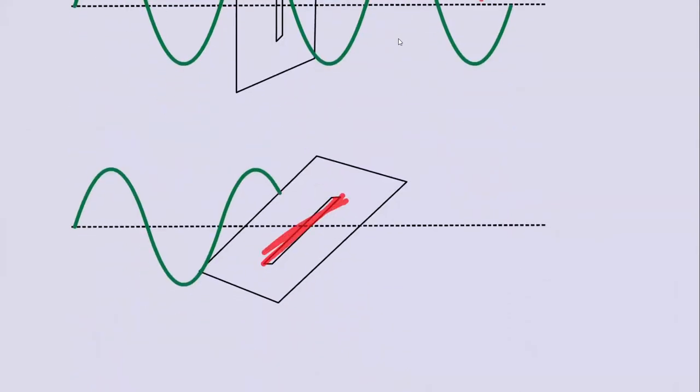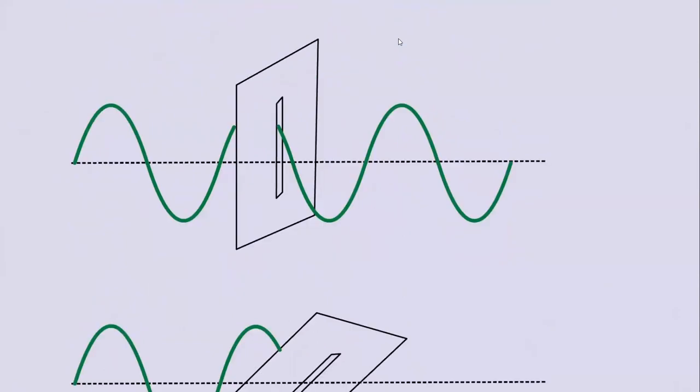When the slit is perpendicular to it, the wave won't travel. All other properties, meaning reflection, refraction, diffraction, and all other properties of a transverse wave, will be there with longitudinal. Both have all these properties. The only unique property of a transverse wave is polarization.